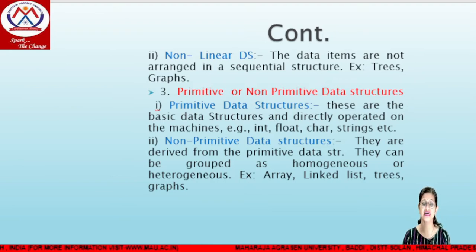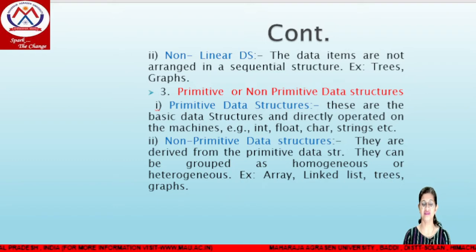For example, the syntax will be char a of 5. It means an array of size 5 is used to store the character data type. And a linked list is also derived from the primitive data structures. That's why a linked list is used for storing data at different memory locations. So this is all about linear, non-linear, primitive and non-primitive.